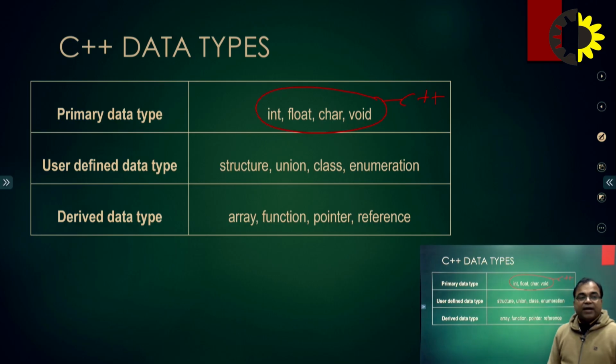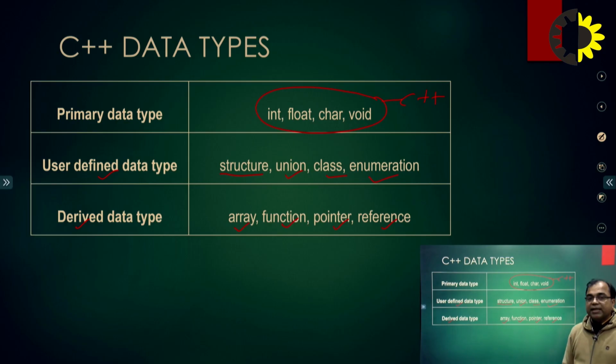Next, user defined data types. These are defined by users inside our program, and in this user defined category we have structures, union, classes and enumerations. These are the user defined data types in the C++ programming language. Next, derived data types. Some data types are derived inside the program, and these derived data types are known as array, functions, pointers and references. These are the derived data types. These are very important in C++ programming.